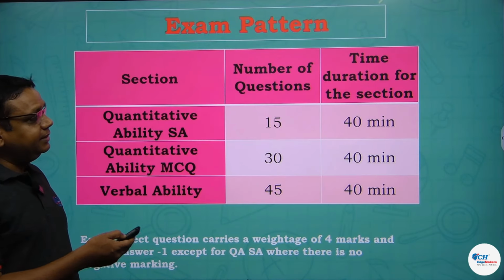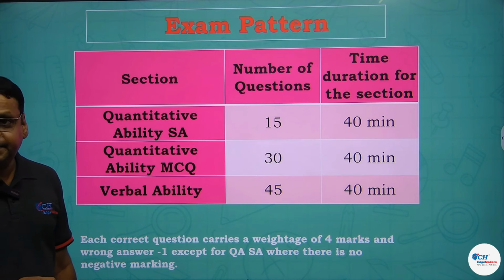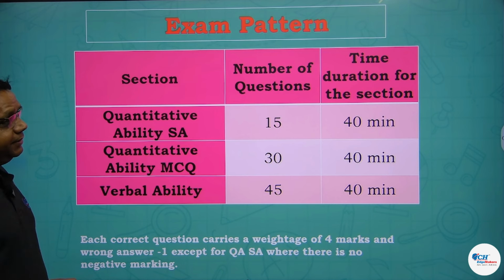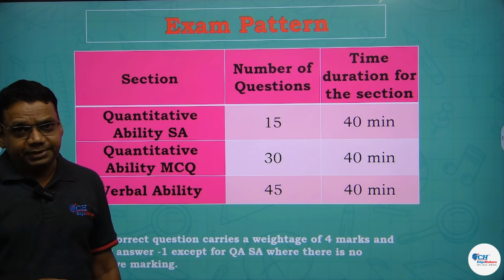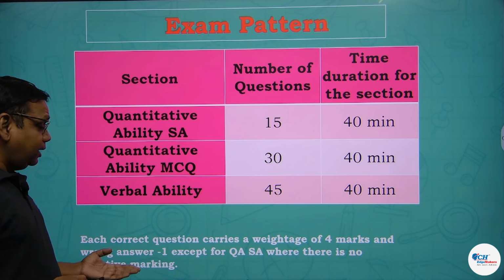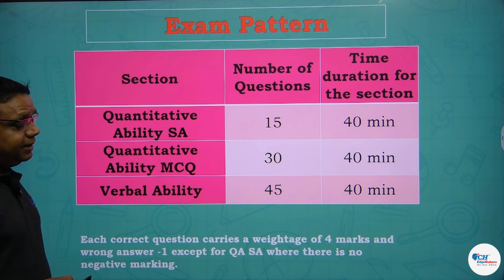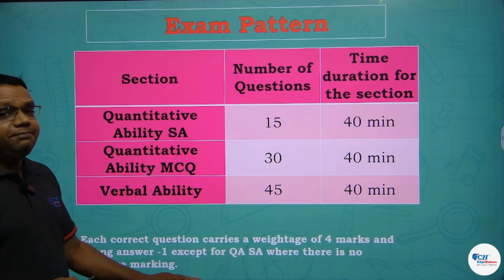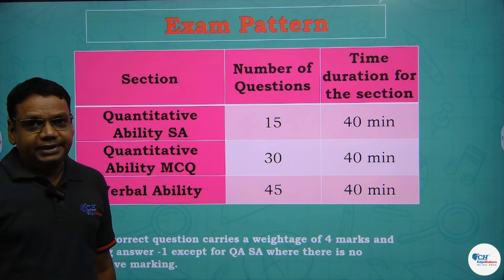Exam pattern: there were 3 sections. The number of questions in the quantitative ability short answer section was 15, then MCQ 30, and verbal ability 45 questions. The time allotted for each of these sections was 40 minutes. As you are all aware, a correct answer will fetch 4 marks and there will be a negative marking of 25%, except for the QA short answer section, where there is no negative marking.